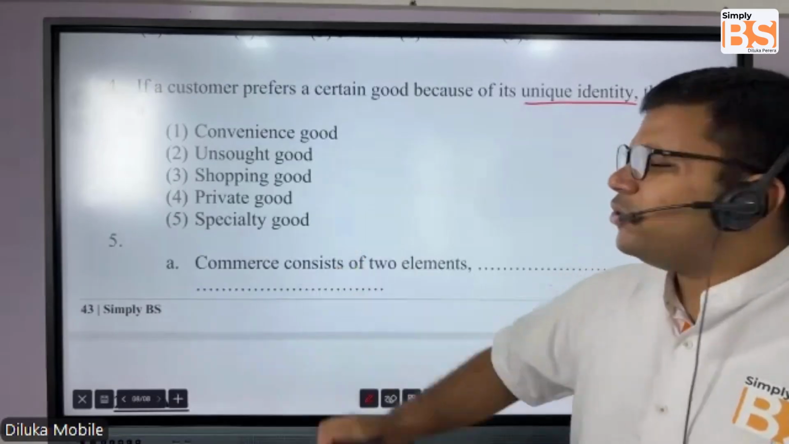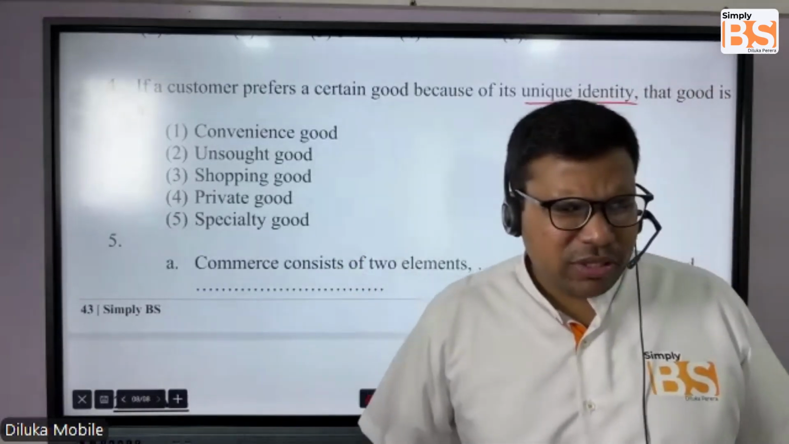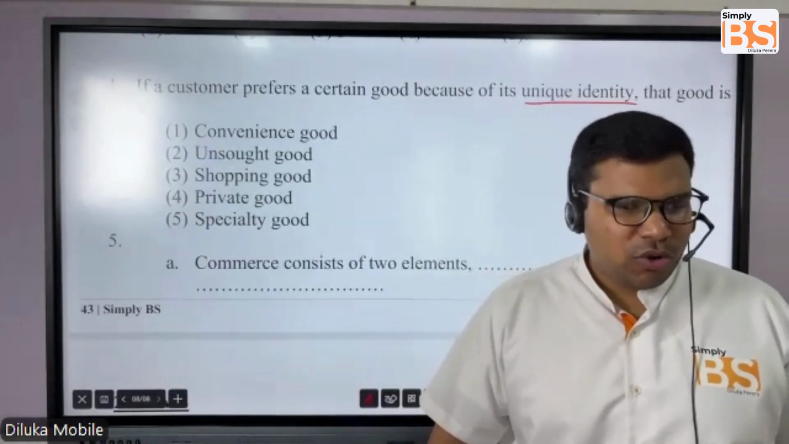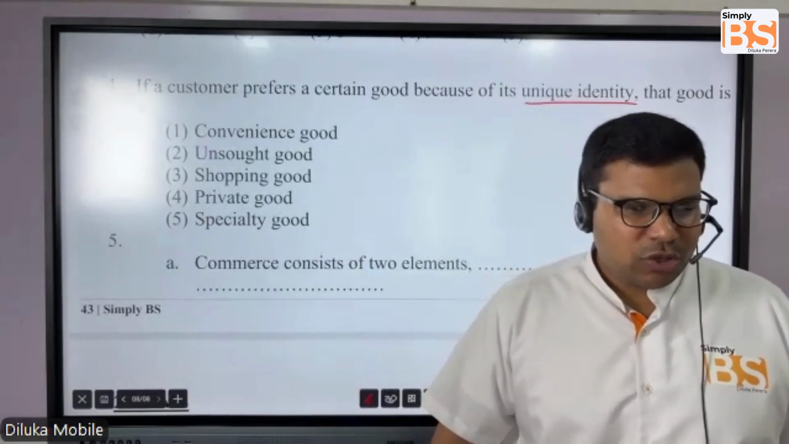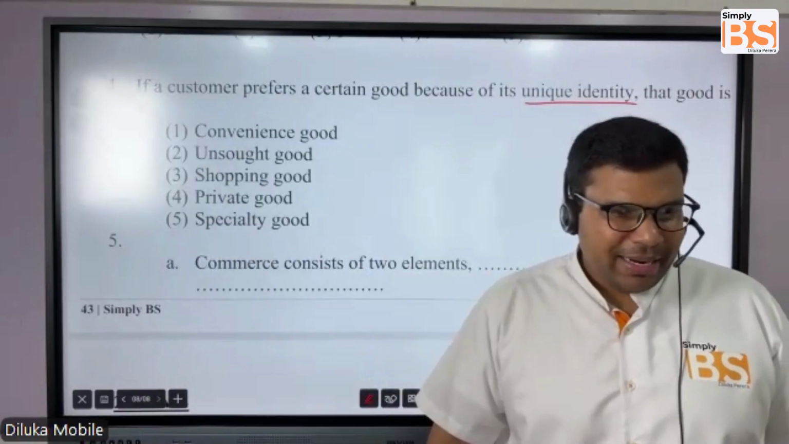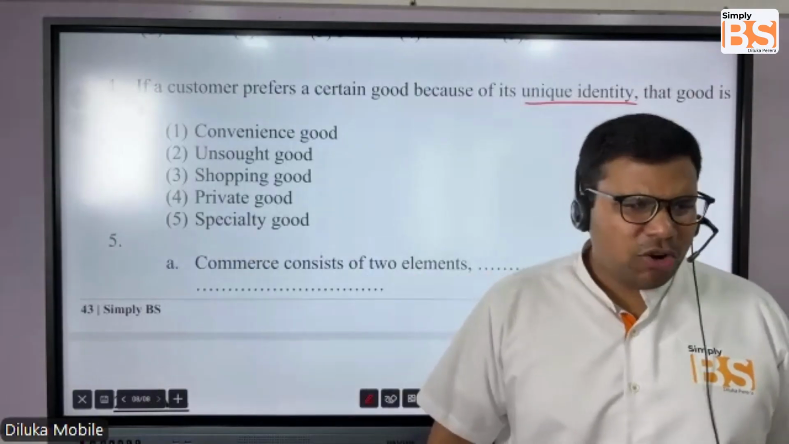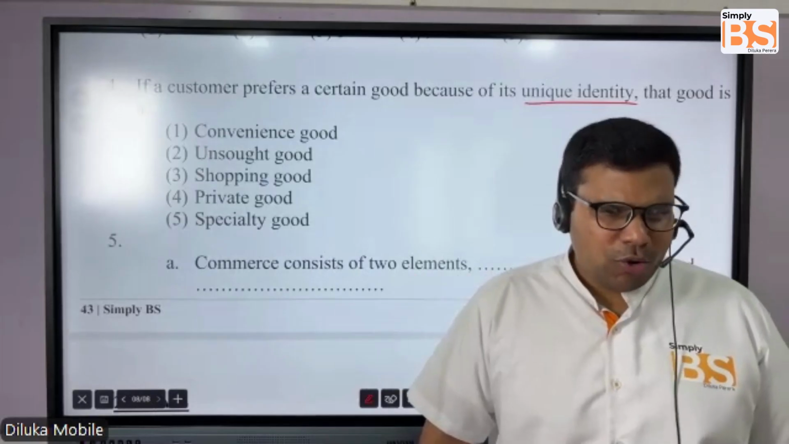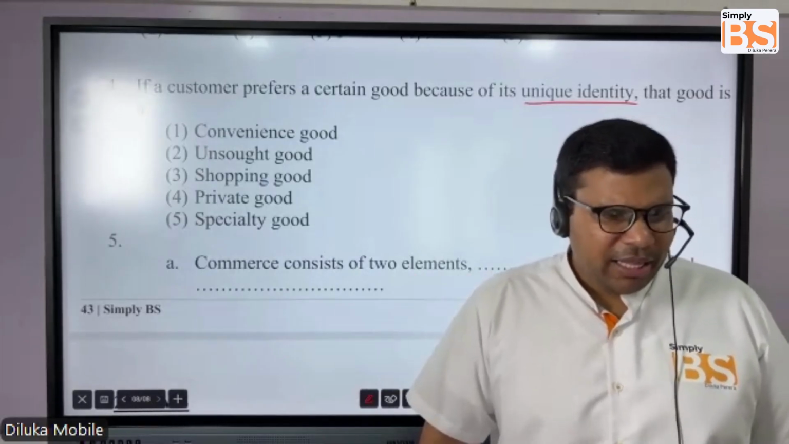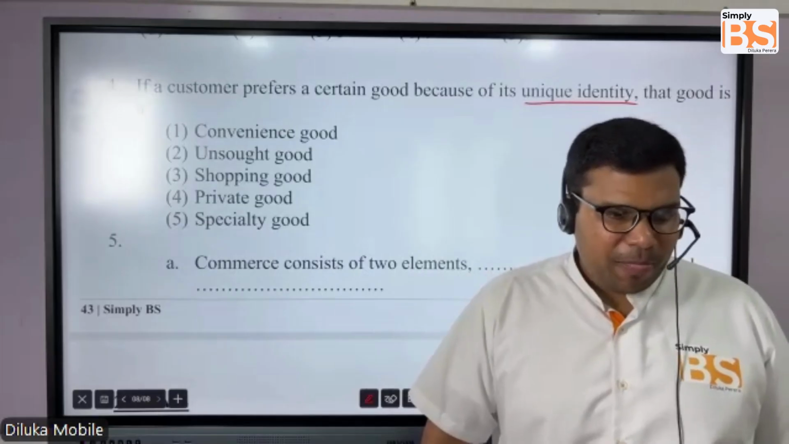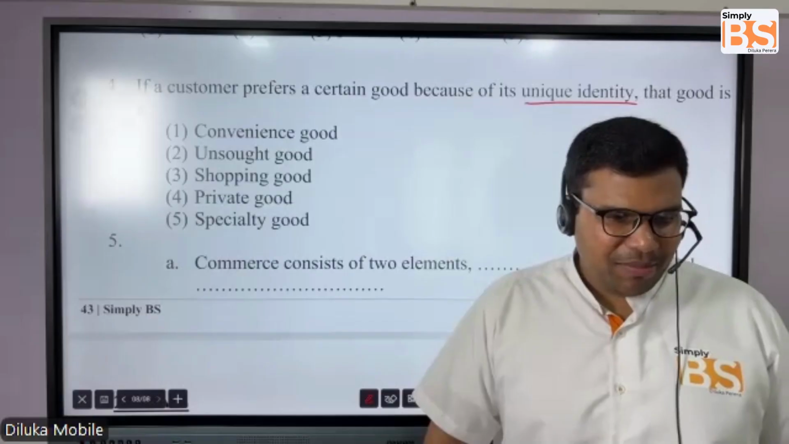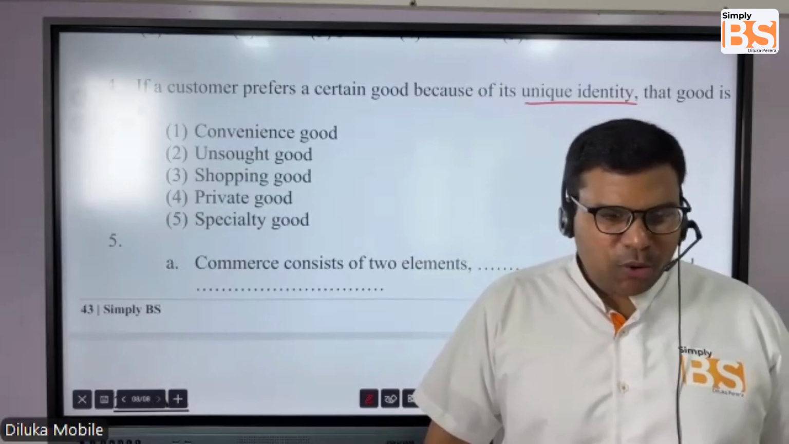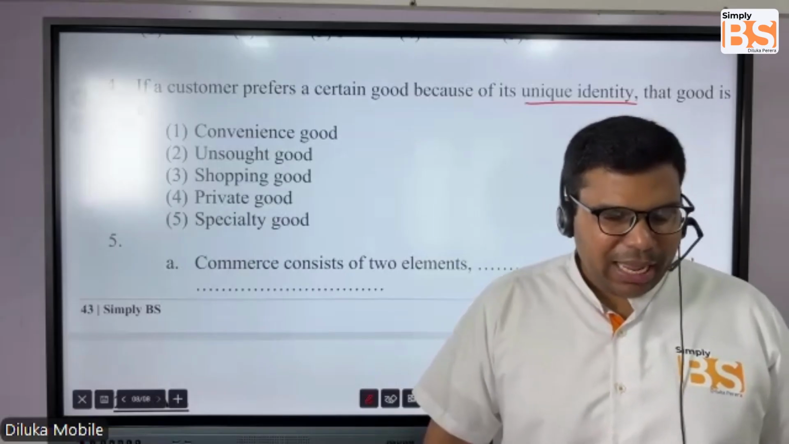Is it convenience goods? No. In convenience goods, we don't look at the uniqueness. We just go to the supermarket or the closest boutique store and buy. Unsought goods, not really. Unsought goods, you all know, like insurance policies. Those products will be unknown to the customers for a particular period of time, and then through a referral from another customer, you get to know, and you start buying if you feel the product is good.